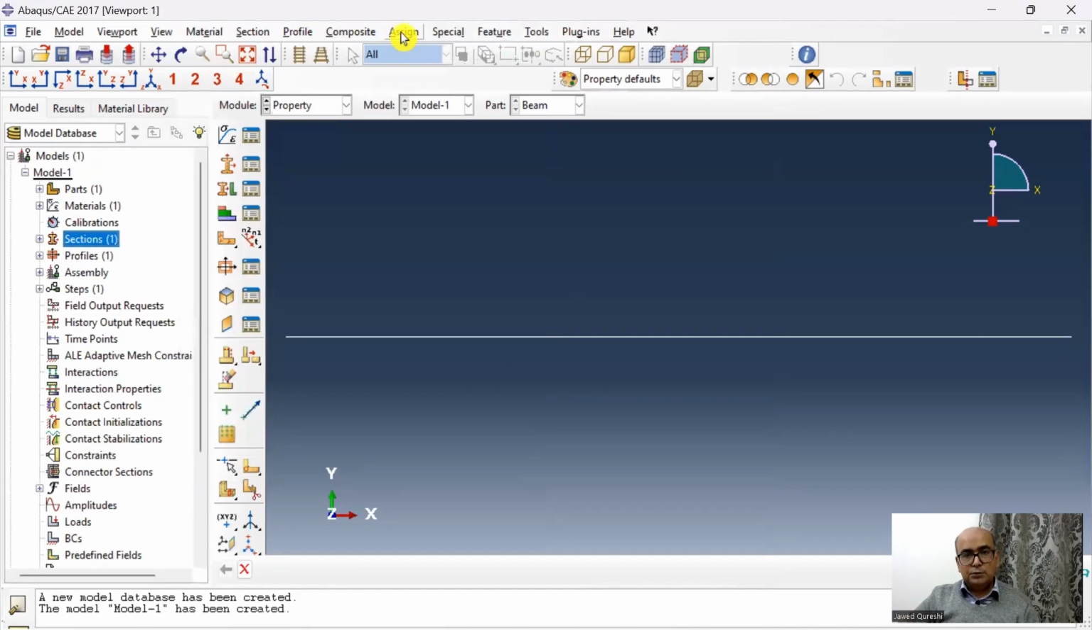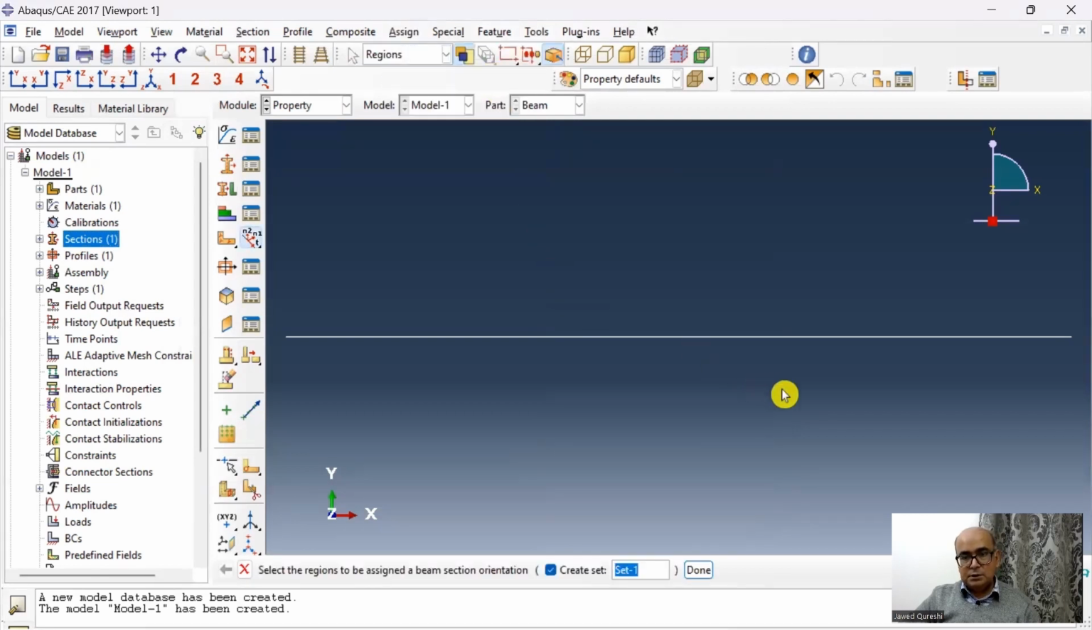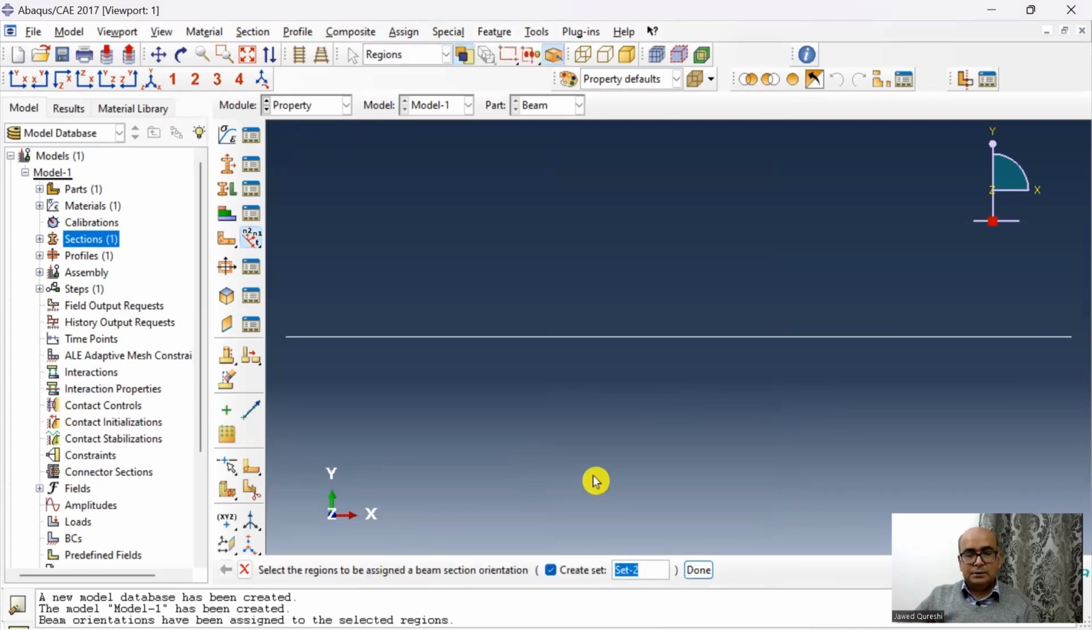And here, this is an opportunity for me to define beam section orientation. So click on beam section orientation and click the model, and this will assign the longitudinal axis of the beam. Click done, and then click OK to accept the input.